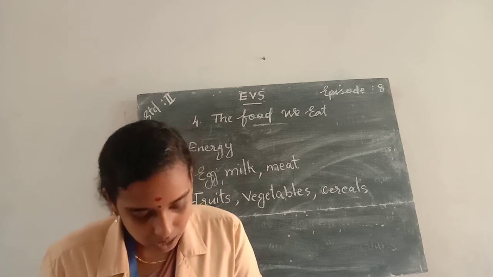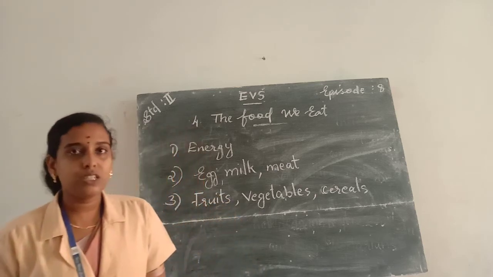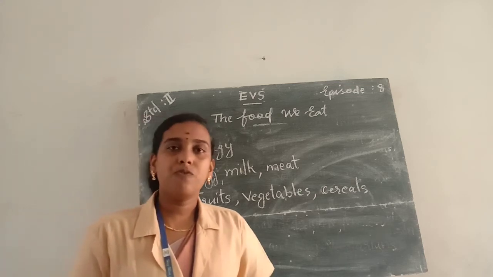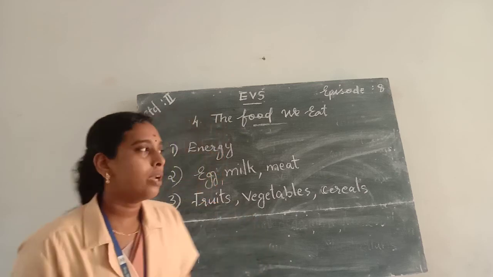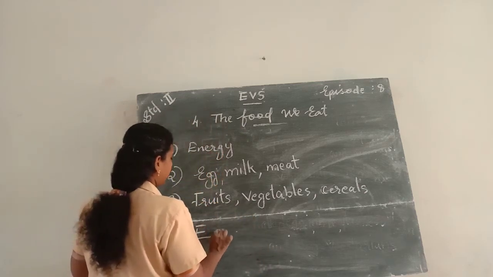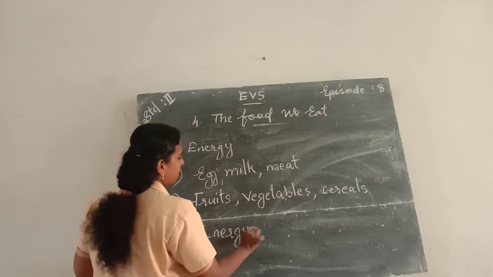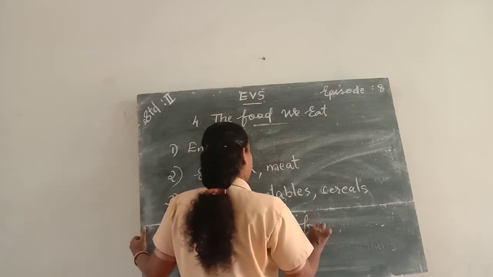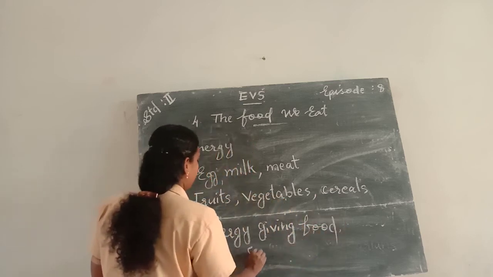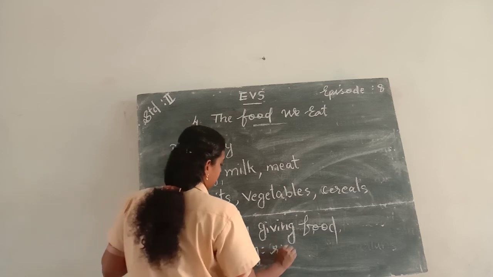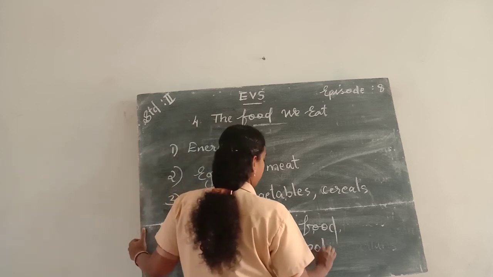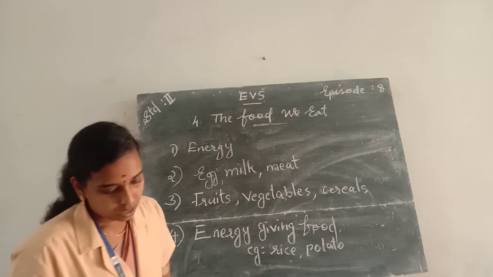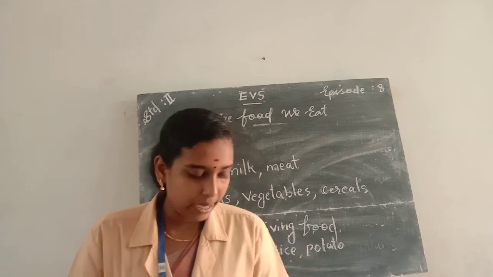And the fourth question, which food items give us energy to work and play? Yes, the food items that are energy giving foods give us energy to work and play. The answer is energy giving food. Example, rice, potato, bread, etc.